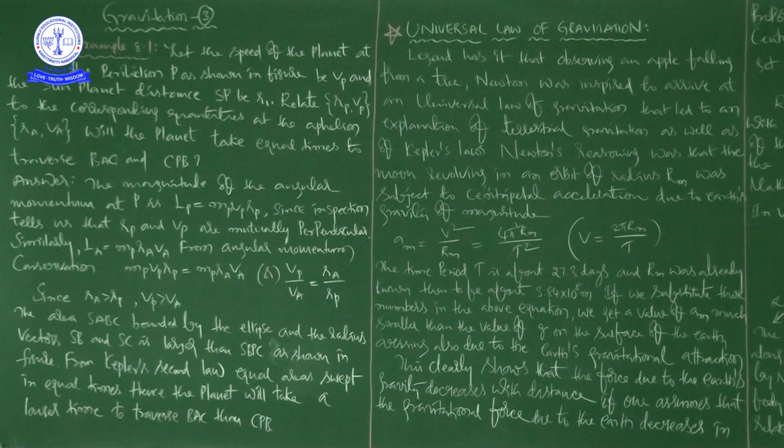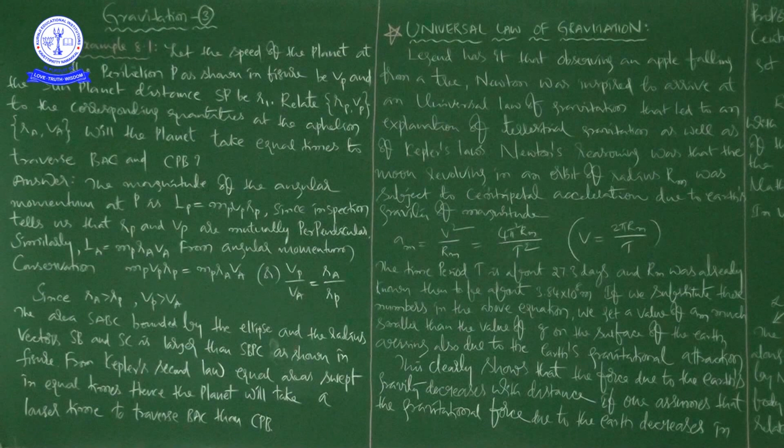Let the speed of the planet at the perihelion P, as shown in the figure, be Vp, and the corresponding quantities at the aphelion be RA, VA.